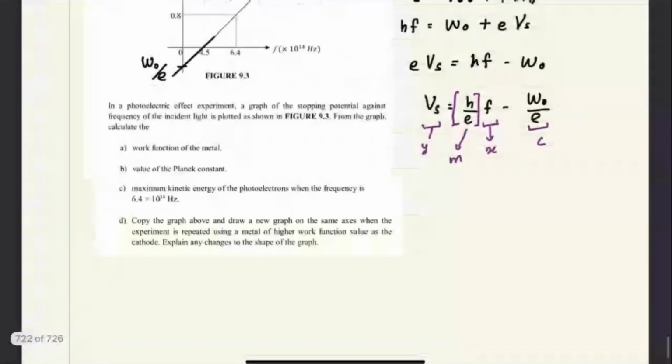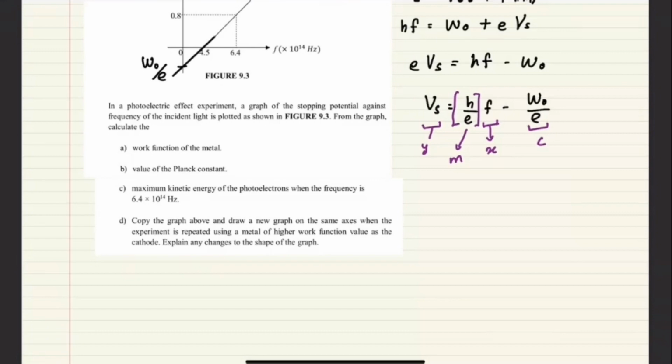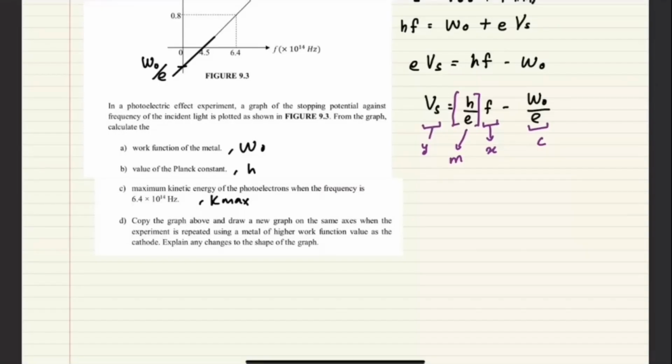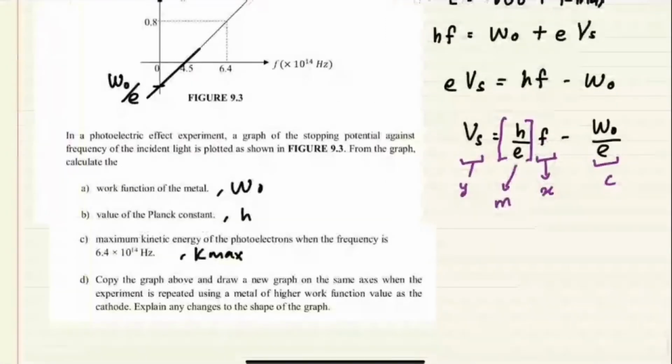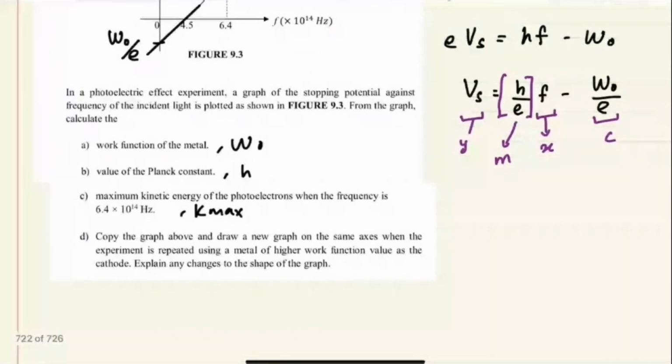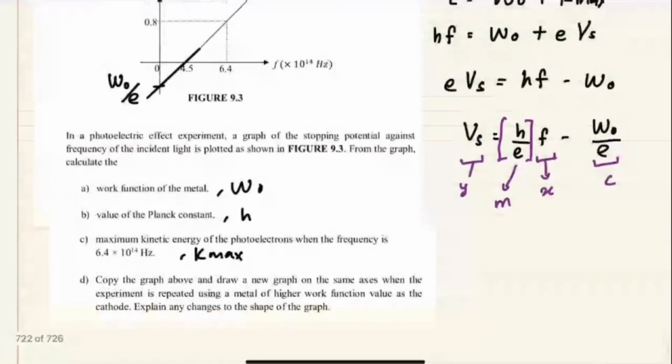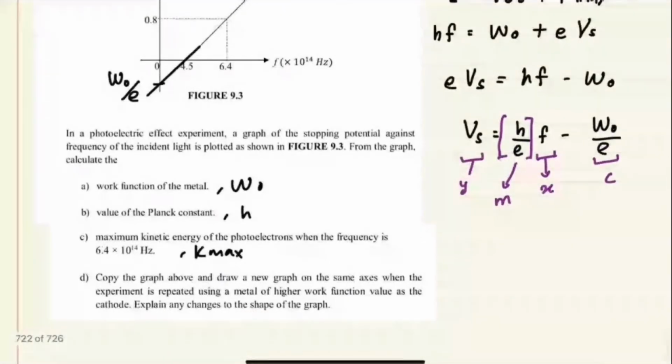Okay, so di pintasan X, yang A ni dia nak cari work function, so W0. Yang kedua tu nak cari H, dan yang ketiga tu dia nak K max. Okay, yang D tu dia suruh ke graph. Okay, so kalau kita nak cari W0, kita start yang nilai yang diberi ni lah, 4.5 tu apa. So pintasan X bila Y kamu 0. So sini sama 0.